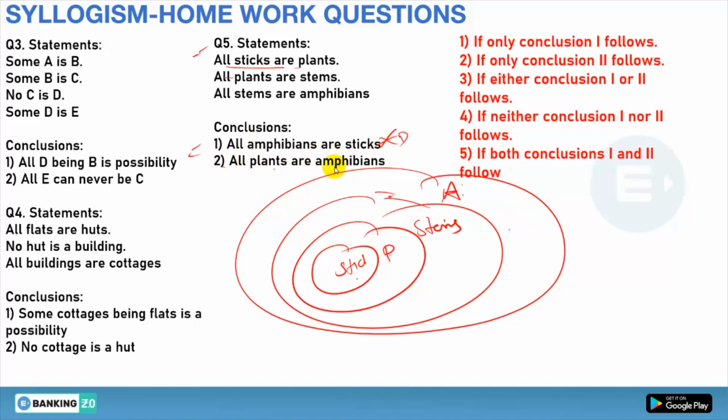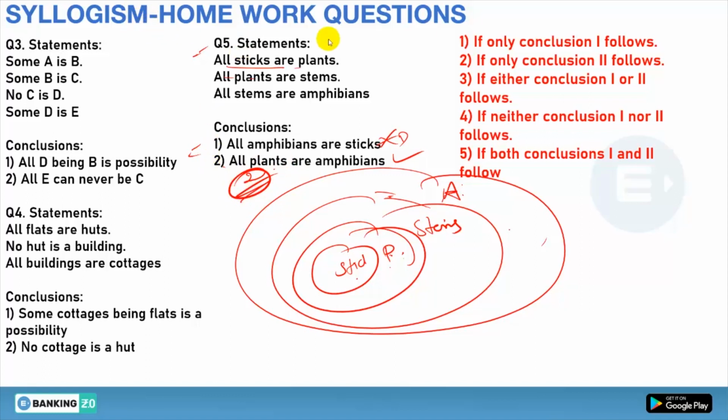All plants are amphibians. Yes, this is right, because this is the plant and this is amphibious, so it is in the amphibians. So all plants are amphibians. So only the second follows for question number 5, that is option number 2. Clear? So these were the answers of questions 1 to 5, the syllogism homework questions.